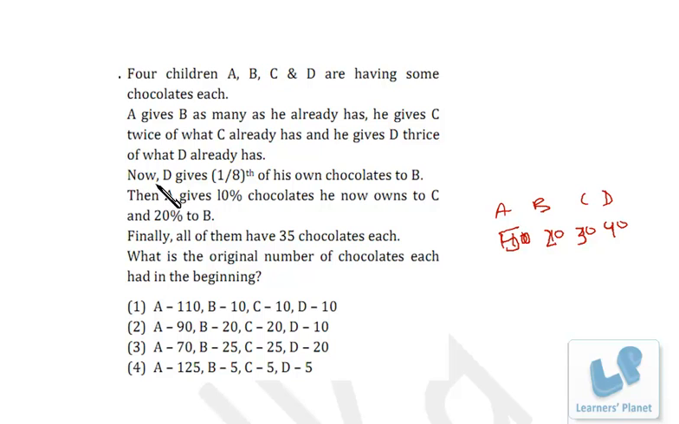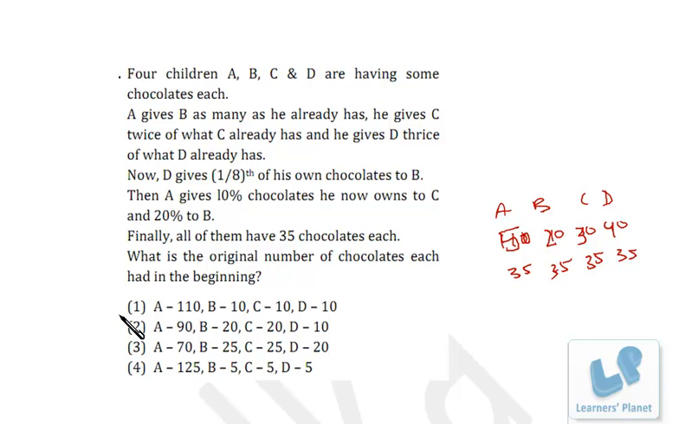Okay. Now D gives 1/8 of his chocolates to B. So it's 35, and 1/8 of that is 5. So it's 25. And then A gives 10% of the chocolates he now owns to C and 20% to B. That means 30% he is losing. So 30% of 50 goes out, and he is finally having 35. 10% is given to C, and 25% of 50, that's 10, he is giving to B. So 35, 35. So coincidentally the first one is the correct one.